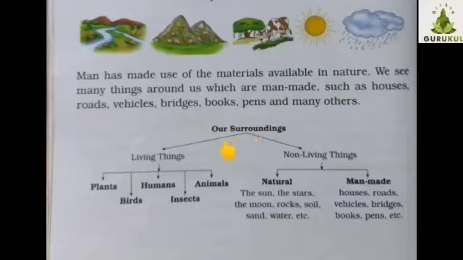Our surroundings are divided into two groups, that is living things and non-living things. Living things are divided into 5 groups, that is plants, birds, humans, insects, animals. And non-living things are divided into 2 parts, that is natural and man-made. In natural there are the sun, the stars, the moon, rocks, soil, sand, water, etc. In man-made, houses, roads, vehicles, bridges, books, pens, etc.